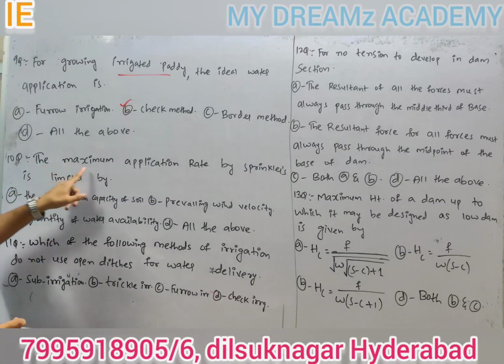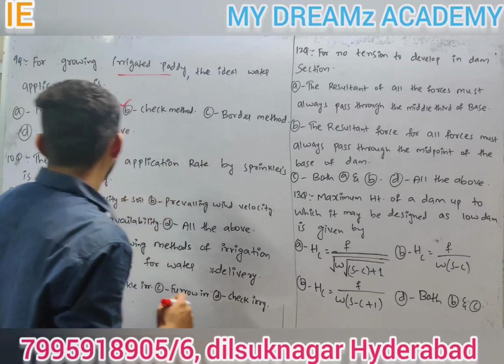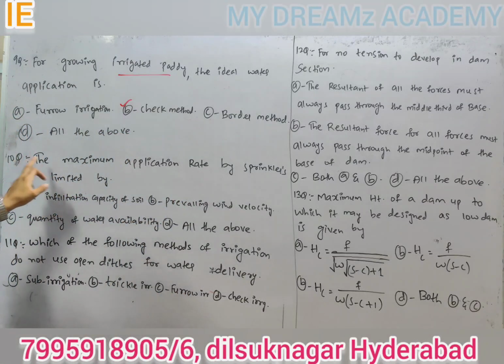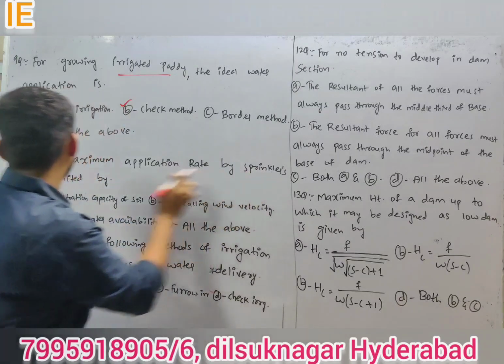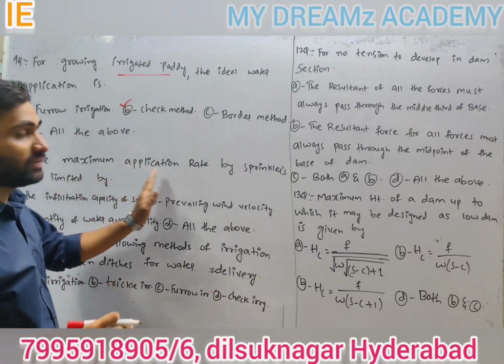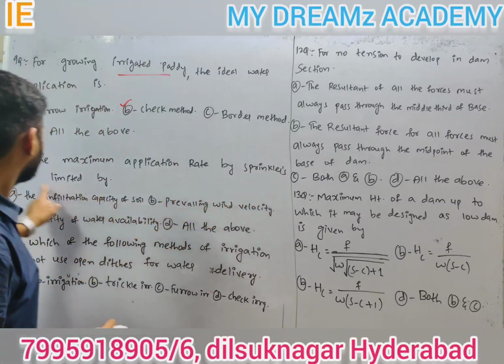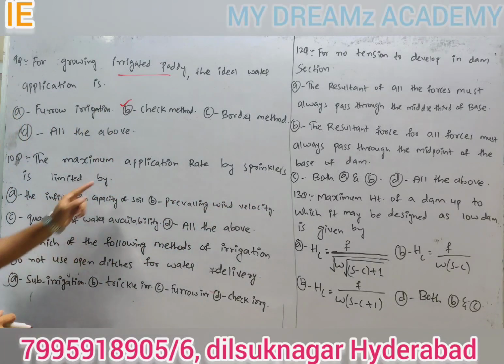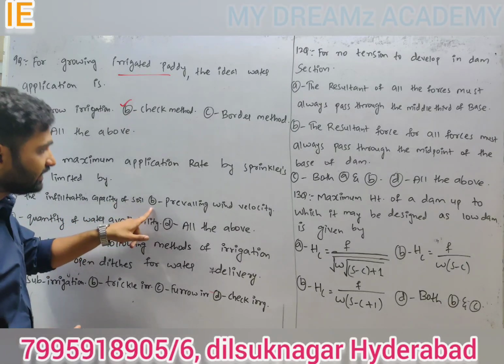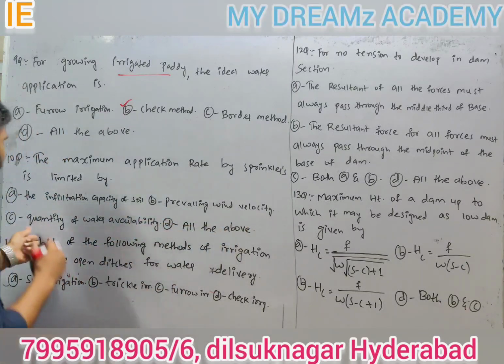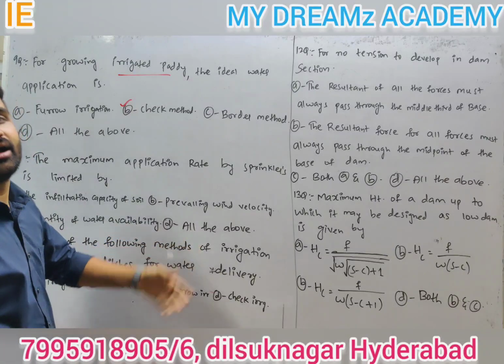Next, the basic application rate. 10th question, the maximum application rate by sprinklers is limited by: A, the infiltration capacity of soil, B, prevailing wind velocity, C, quantity of water availability, D, all the above.